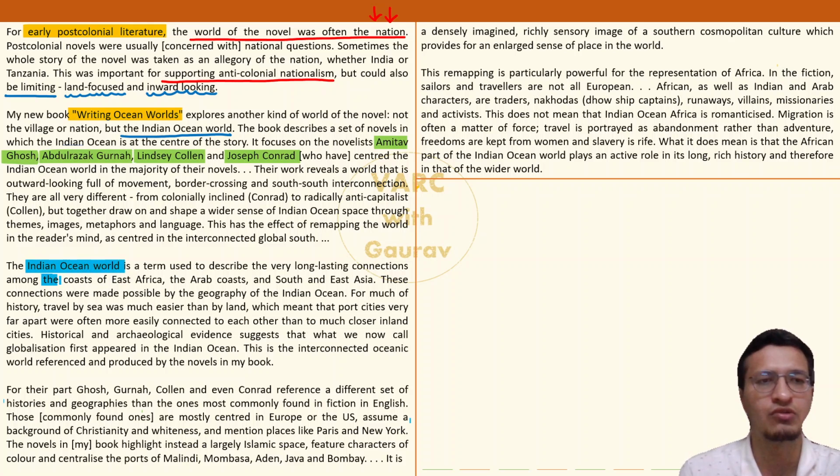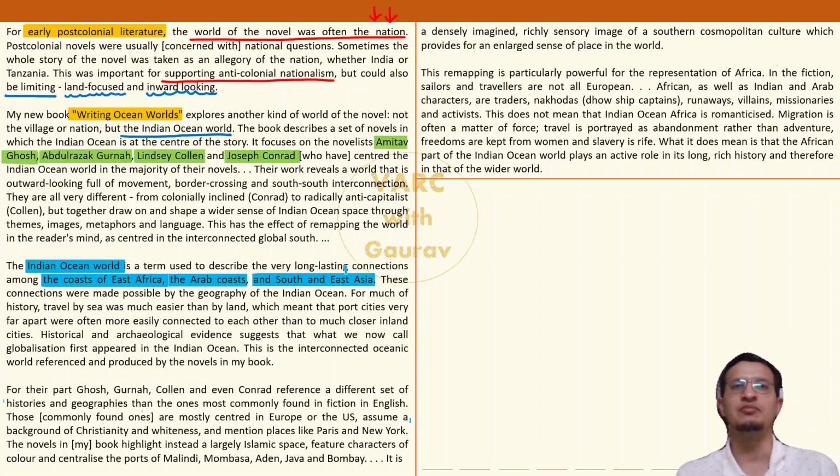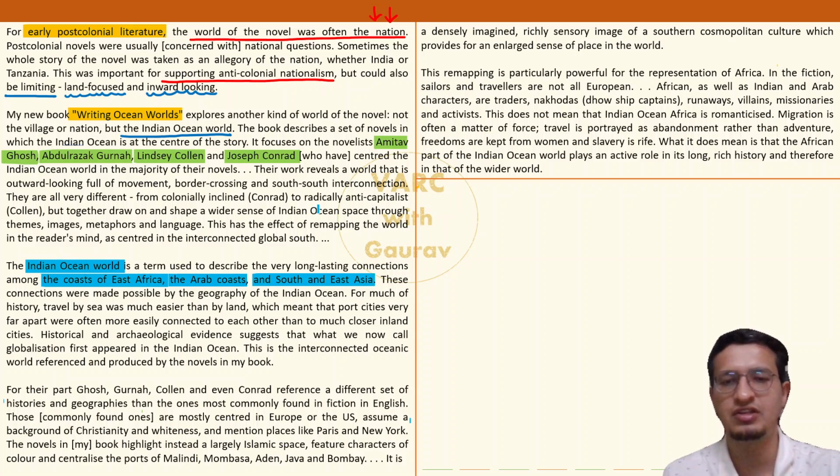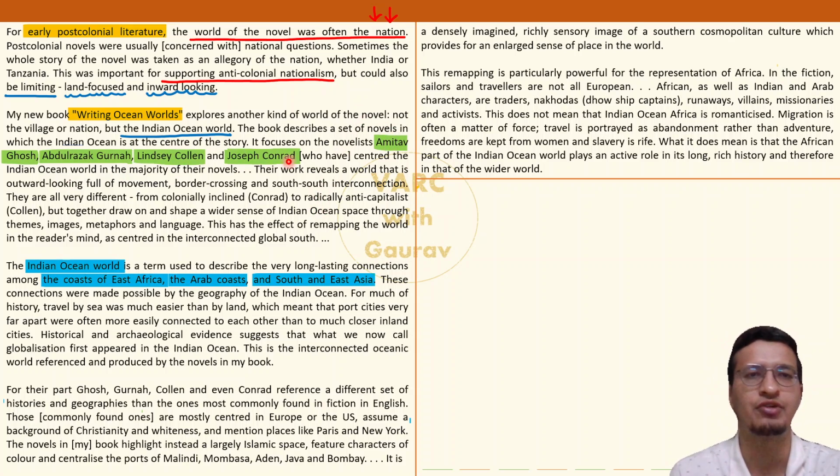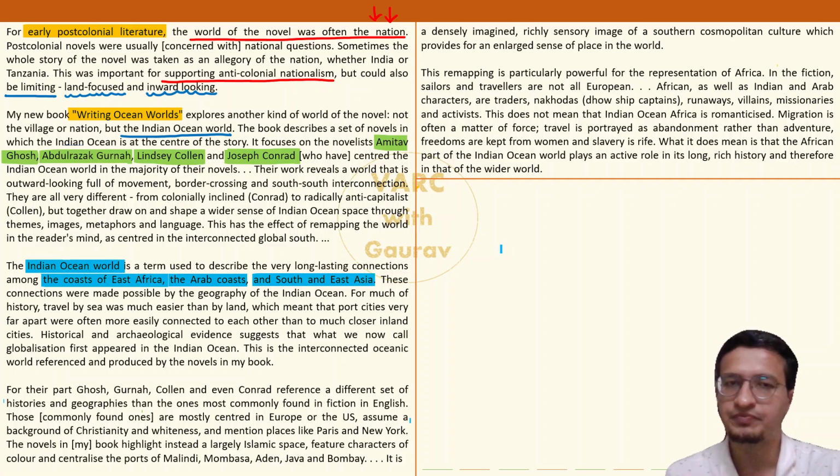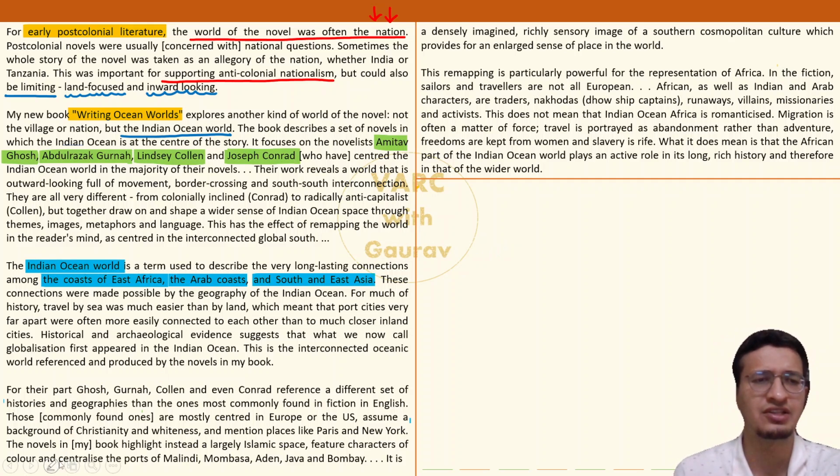He means the coast of East Africa, which we just discussed, the map which I had shown to you, the Arab coasts and South and East Asia. That's it. And of course the massive ocean included. All right. Now, what is the author's attitude about these 4 authors who have written about that particular geographical area? Instead of fixating on one country, one nation, they are broadly talking about such a diverse and huge geographical region. And what is the author's attitude regarding these guys?